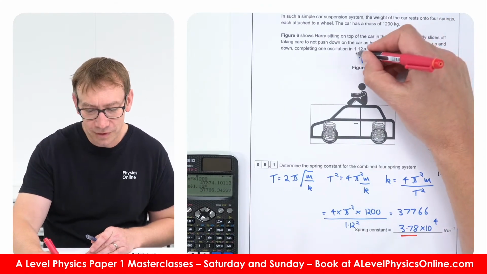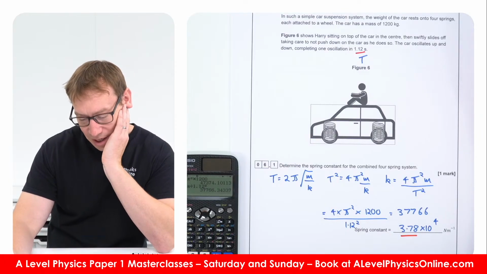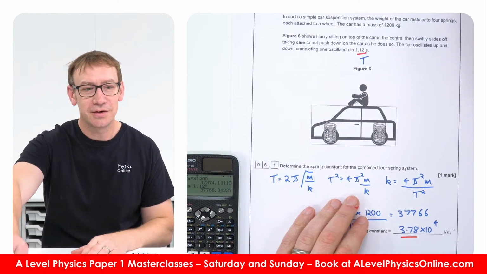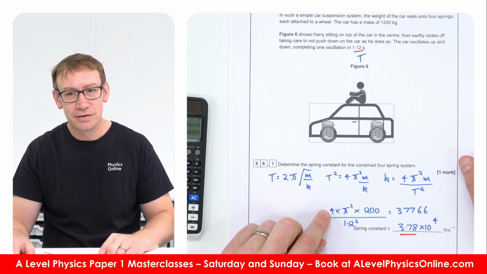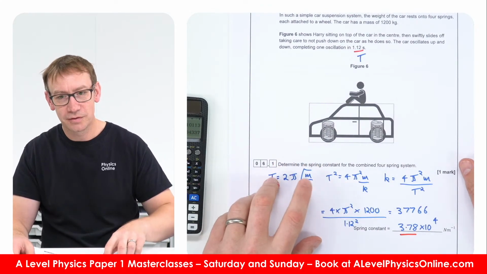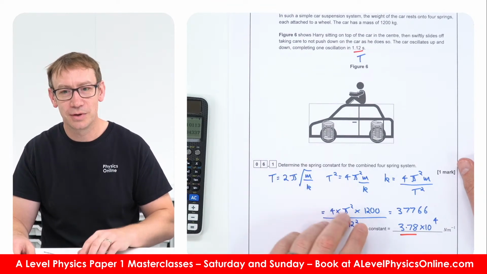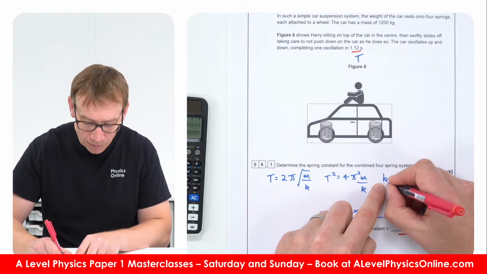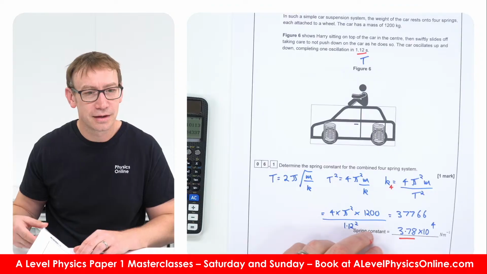Okay, what do people say in the chat? 1 mark. Yeah, I think that would probably be 2 marks in a real exam, but it's just an indication of the type of question. The fact there's 4 springs just gives us the combined spring constant of 4 springs in parallel. That's all it is. So basically, this is just the spring constant for our 4 springs, all of them in parallel with each other.